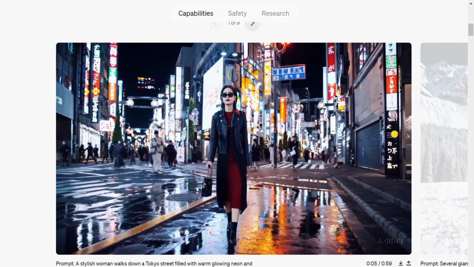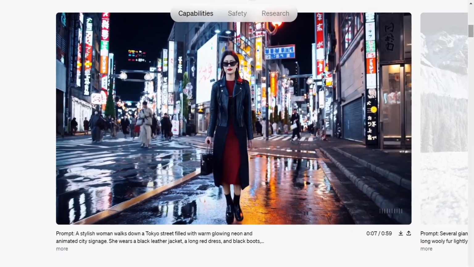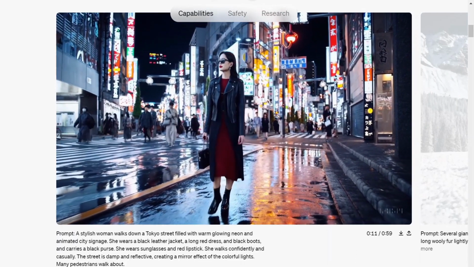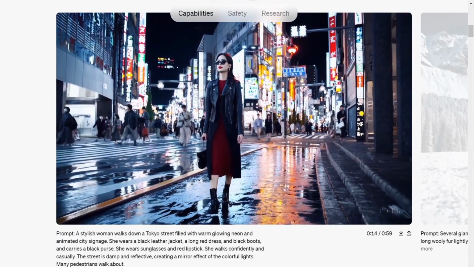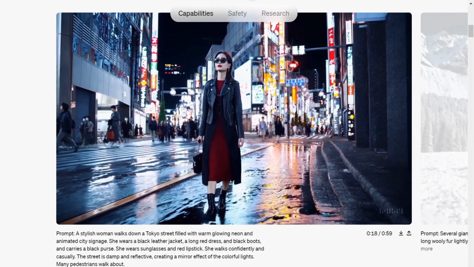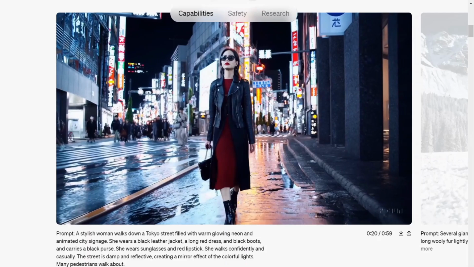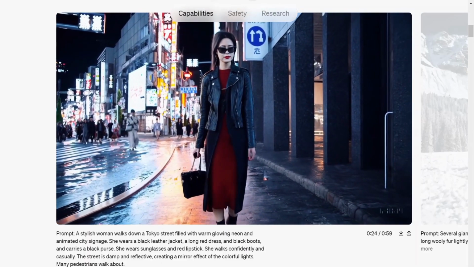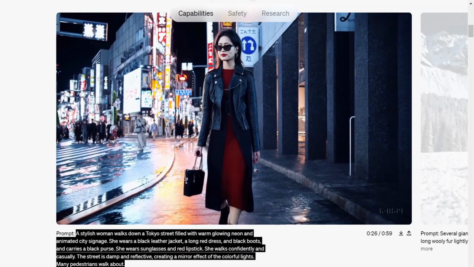I think you remember this one, right? This video actually went viral on Instagram. A stylish woman walks down a Tokyo street. Look at the realism here. Look at the skin texture. Look at the reflection on the street. Look at the reflection on the glasses. This video is really difficult for any one of us to imagine that this is generated by AI. Difficult, right? Look at the prompt that they have provided here.